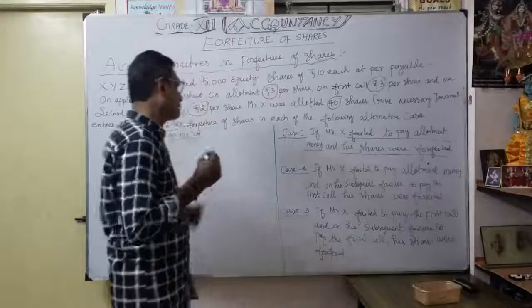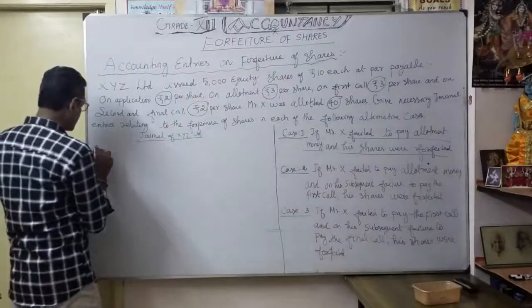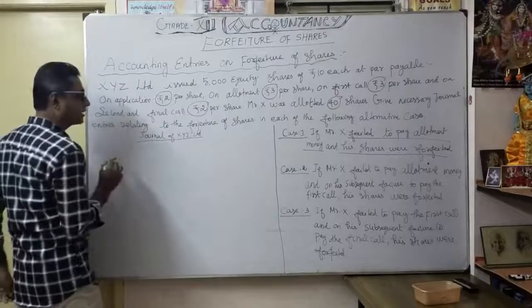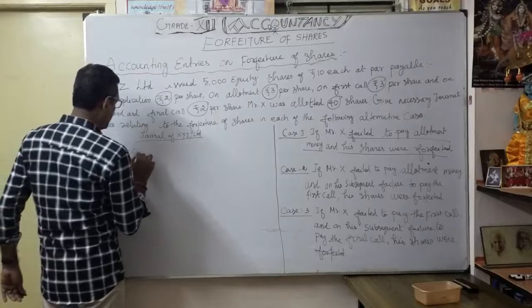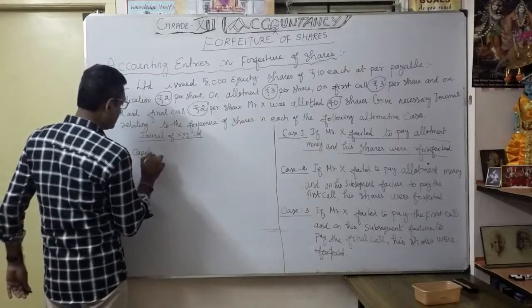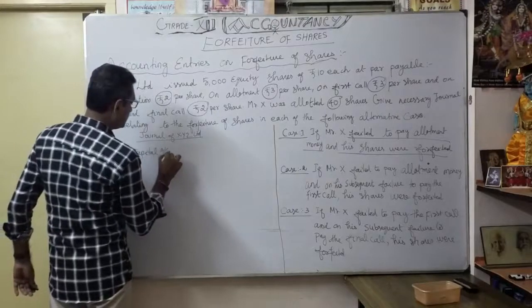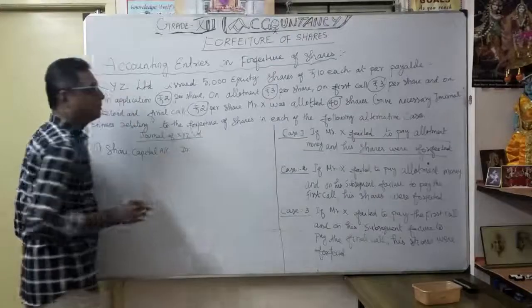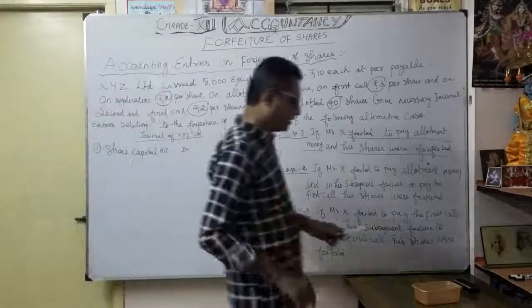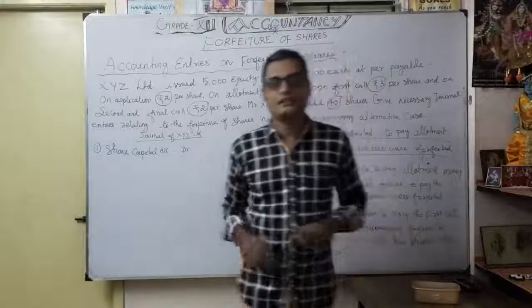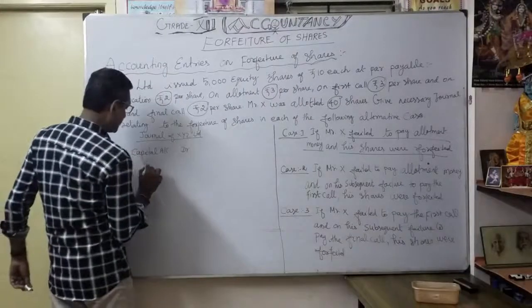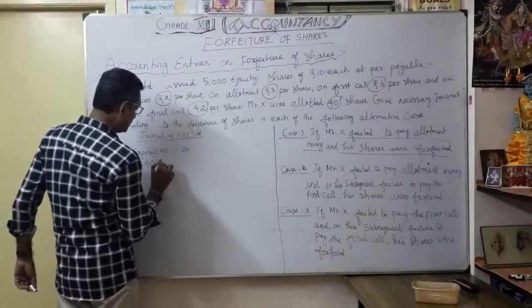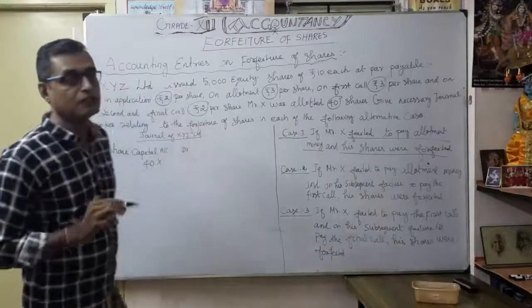Okay. So what is the case 1? Case number 1. What is the entry? Share capital account. Isn't it? Share capital account debit. How many shares are going to forfeit? 40 shares. Correct. That's what X holds, 40 shares. Okay. So in the bracket, number of shares going to forfeit, 40 shares into what is the called up value?